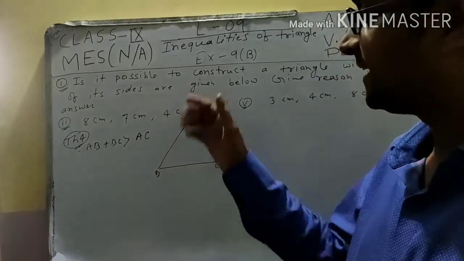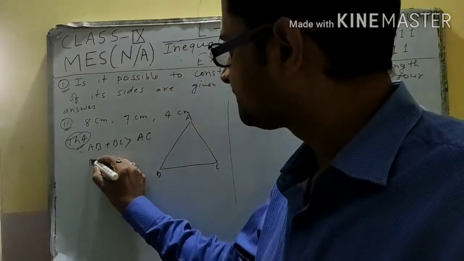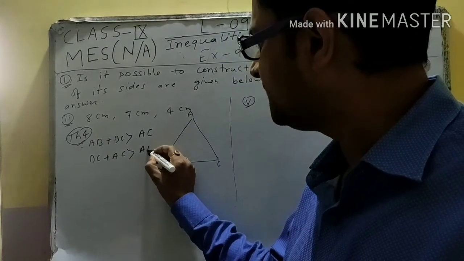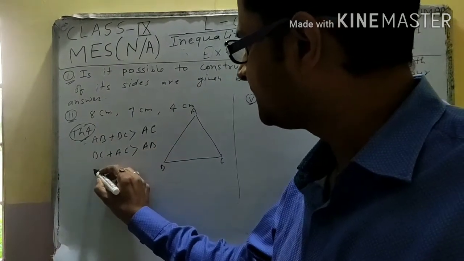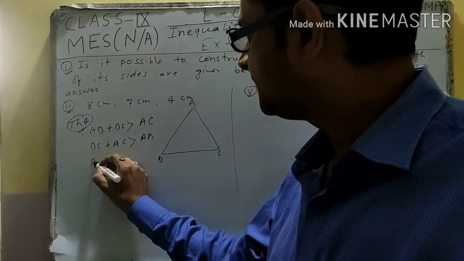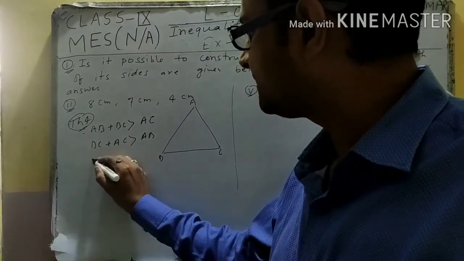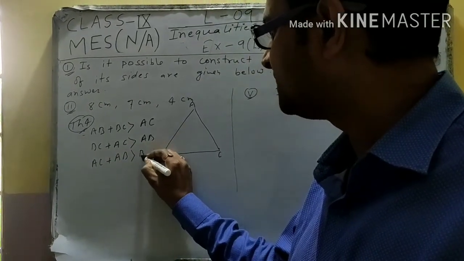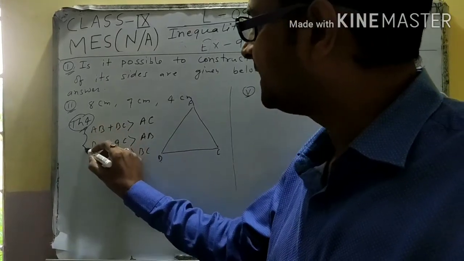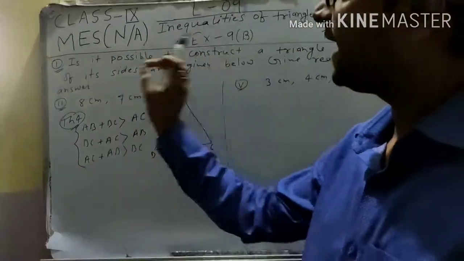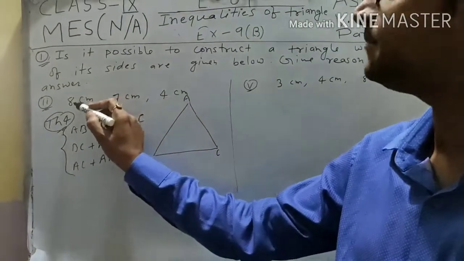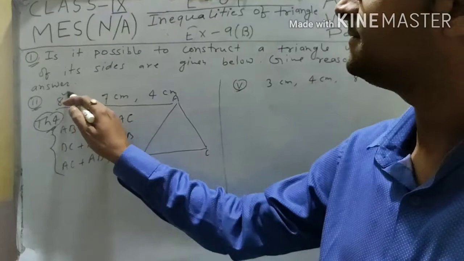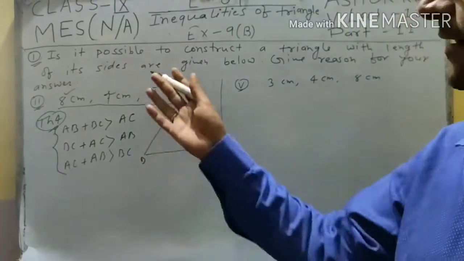AB plus BC is greater than AC. BC plus AC is greater than AB. And AC plus AB is greater than BC. If three conditions satisfy in any triangle side case, then we can say this side makes a triangle. Okay, let us see.